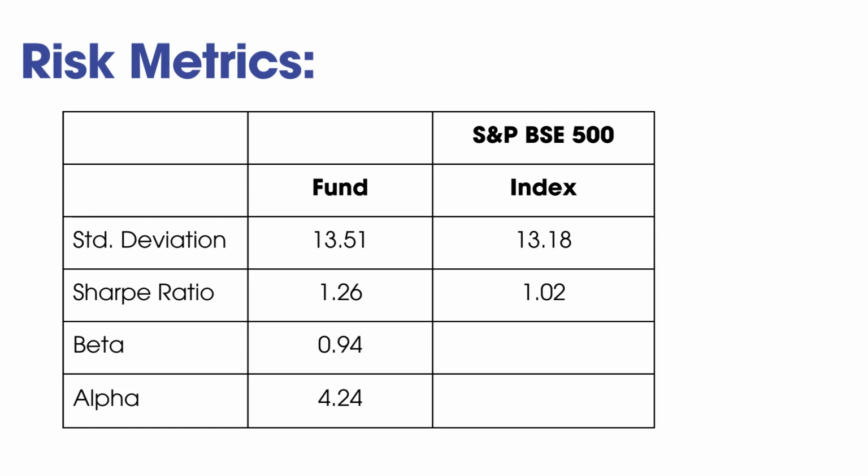Beta of the fund is 0.94, which is less than 1, means less risky than the index also, friends. And coming to alpha, it is 4.24. So previously we have discussed in returns that 17.25 is the return in the index, while the fund has given 21.97% CAGR in a 5-year period. That alpha is showing here. Friends, 4.24 is a very good alpha.